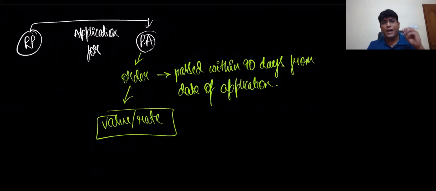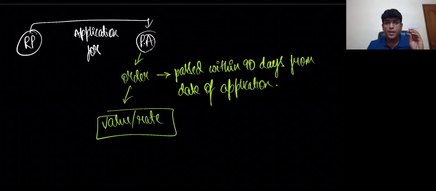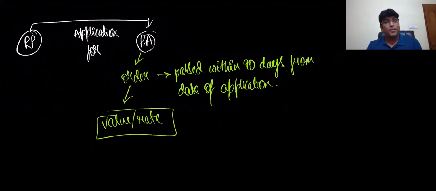He will tell what is the value or what is the rate on provisional basis. Clear? And he'll also specify the amount for which bond is to be executed and also the security to be furnished, which will be not exceeding 25% of the amount covered under the bond. So maximum amount of security is 25% of the amount covered under the bond. Clear? Let's proceed.